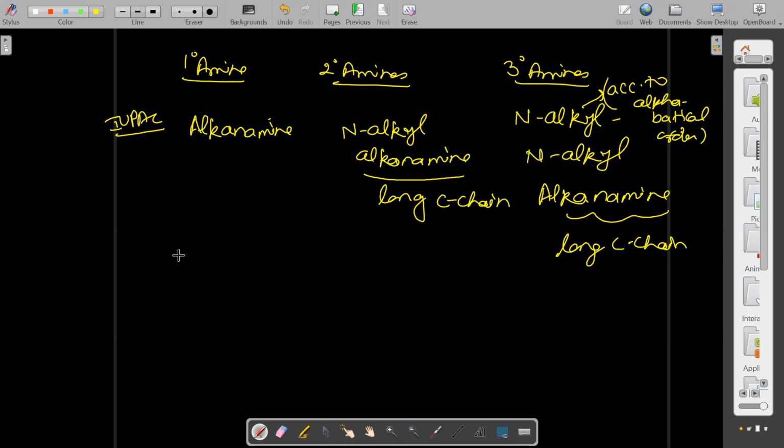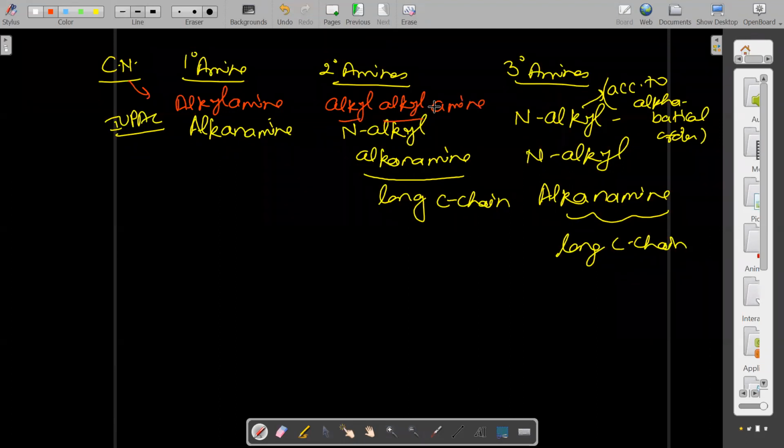Okay. So now, common name. I'm not focusing on it much, but I am writing what the common name is for all. Common name we can write in the form of, suppose this is called common name. Here I can write, this is alkylamine. If the alkyls are different, we write according to alphabetical order. If both alkyls are similar, then dialkylamine.